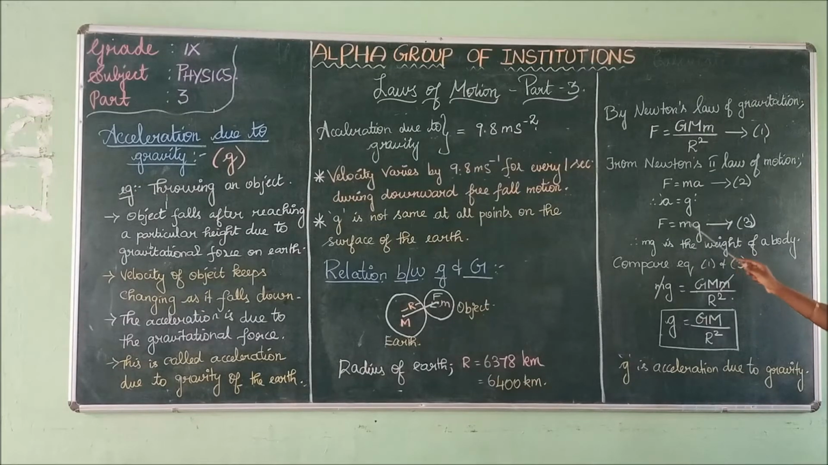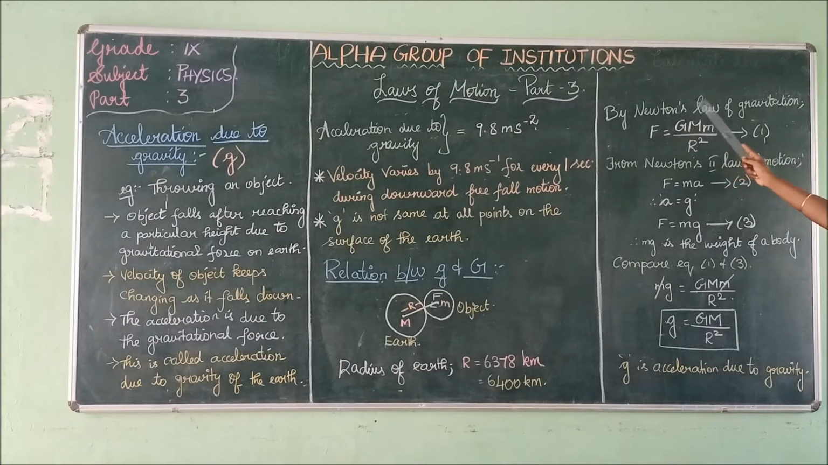See here, F equals mg. So mg is equal to G M m divided by R squared. This small m and this small m get cancelled. Now what is the final equation? What remains here is g equals G M divided by R squared, which is the final equation for acceleration due to gravity. Is it clear?